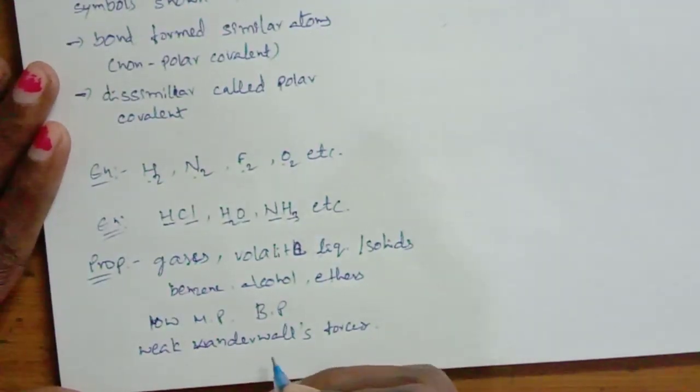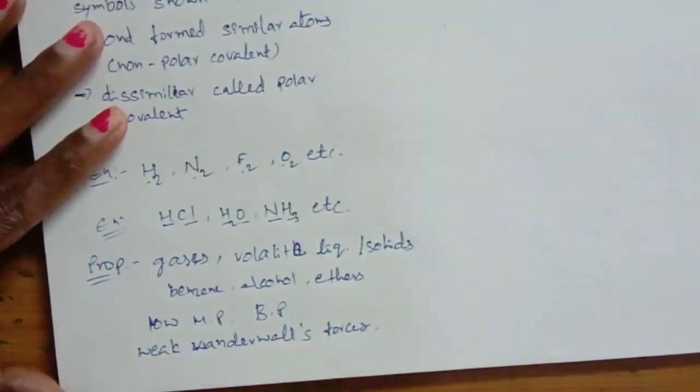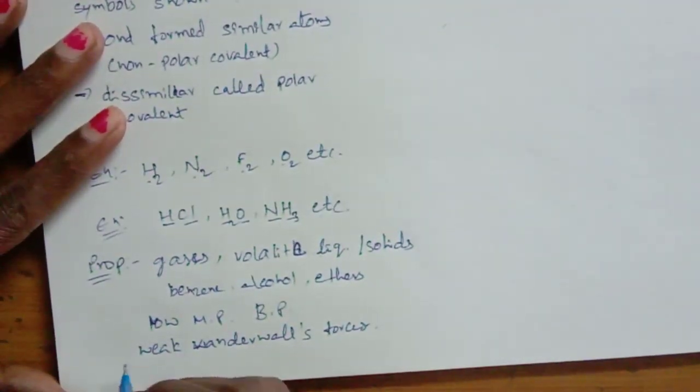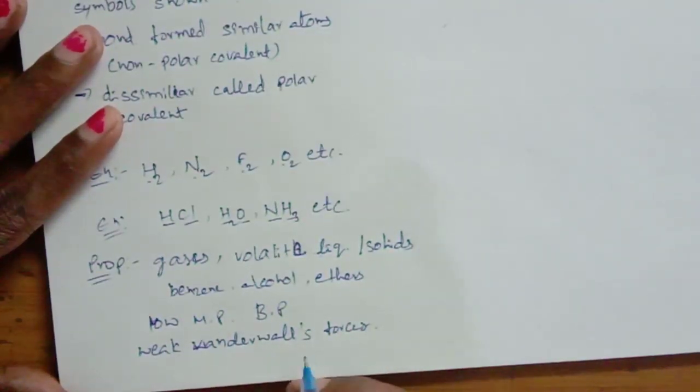So the boiling point and melting point are very low. Next, in electric conductivity, covalent compounds don't conduct electricity due to lack of ions.